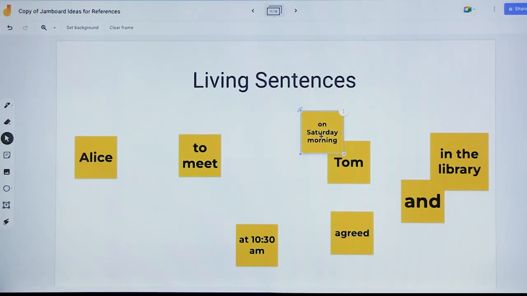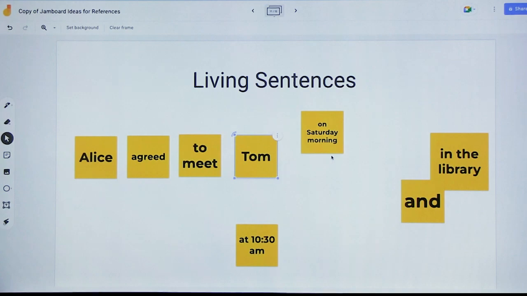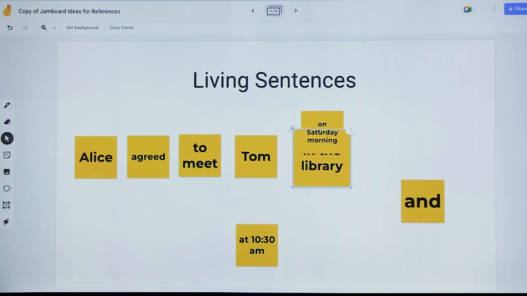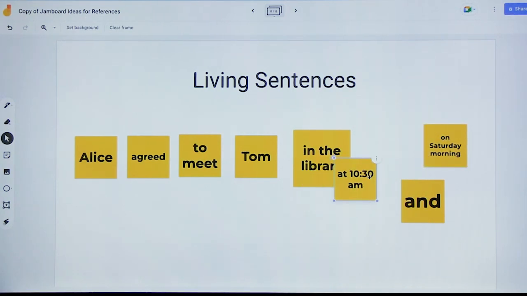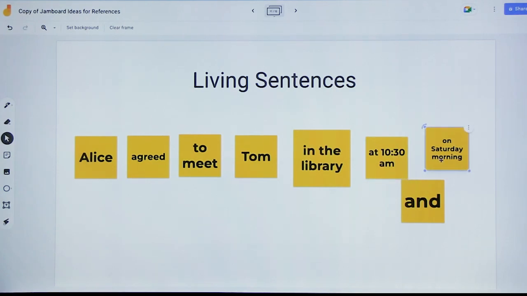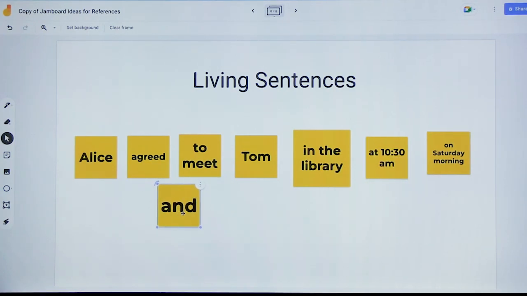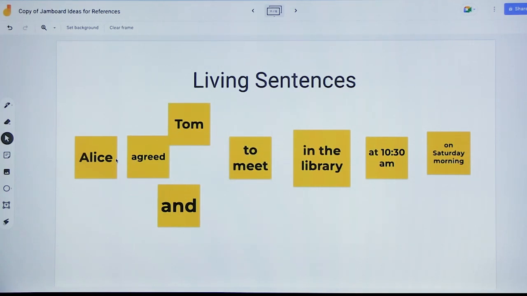on Saturday, kind of. I think that agreed should be after Alice. Oh, yeah. All right. Alice agreed to meet somebody. Okay, that may be Tom. Yeah, in the library. On Saturday morning. And at 10:30. Okay, maybe we need to put Tom and Alice. Alice and Tom. Okay. Alice goes first.